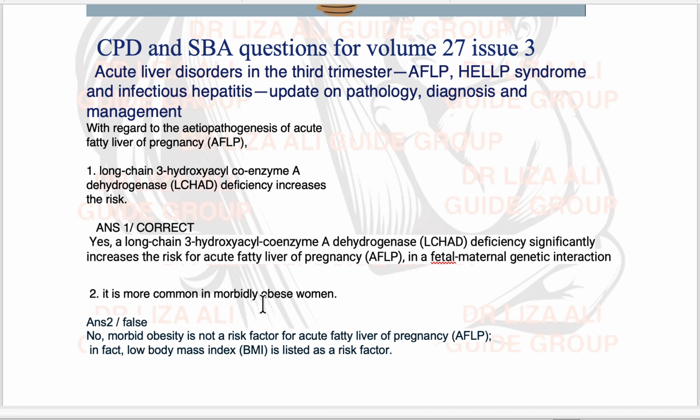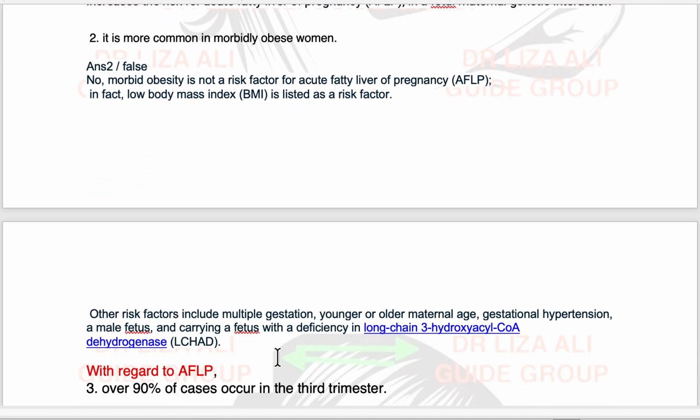Morbid obesity is not a risk factor for acute fatty liver of pregnancy. In fact, low body mass index is the listed risk factor. So we have to know it is mostly in thin ladies with low body mass index.